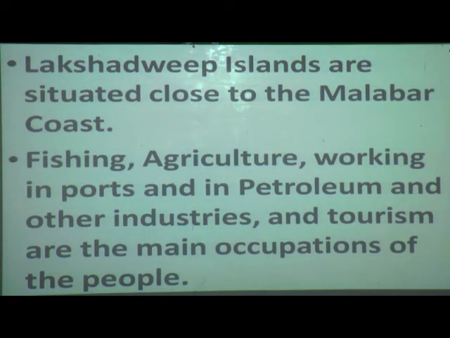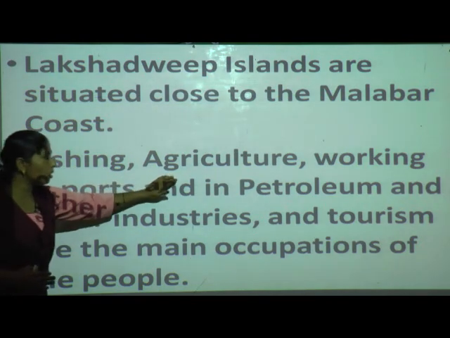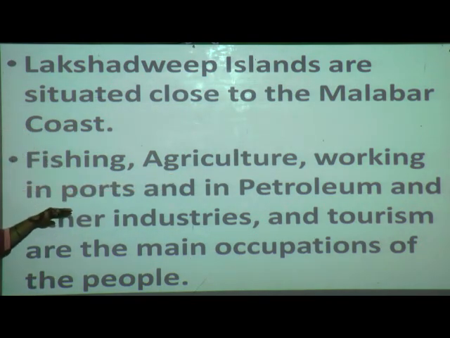Lakshadweep Islands. It is situated beside the Malabar coast. Which islands are we having here? Lakshadweep Islands. What can they work at? Fishing, agriculture, working in ports whenever ships are coming, and in petroleum, whatever petroleum is obtained under the water, and other industries also.